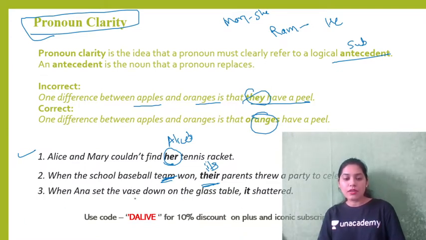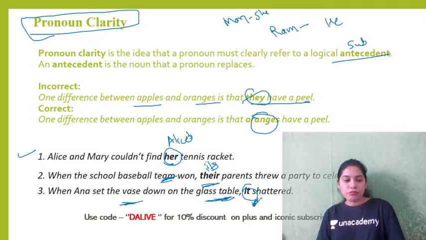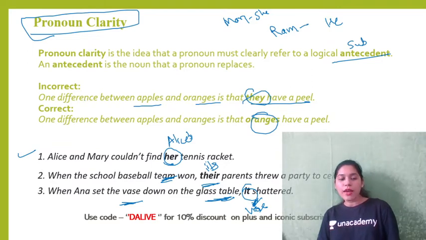When Anna set the vase down on the glass table, it shattered. What's shattered? Glass table or the vase? You have to specify here, right? You have to specify who. So you can say maybe the vase shattered or maybe the glass table shattered. Pronoun clarity is all about giving a clear sentence no matter which subject you're using.